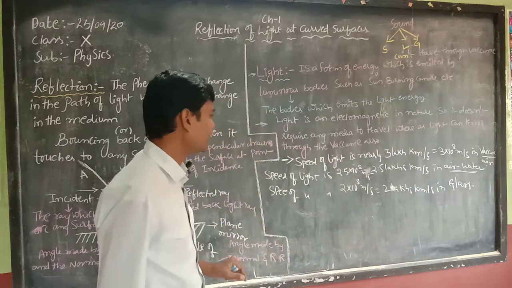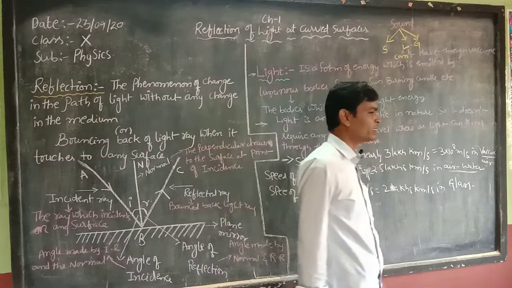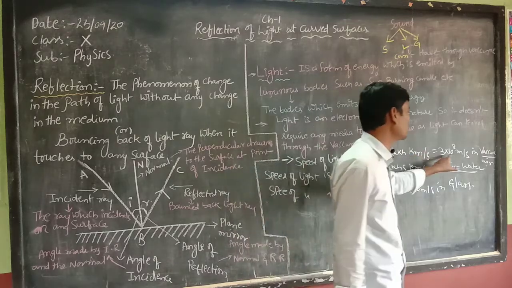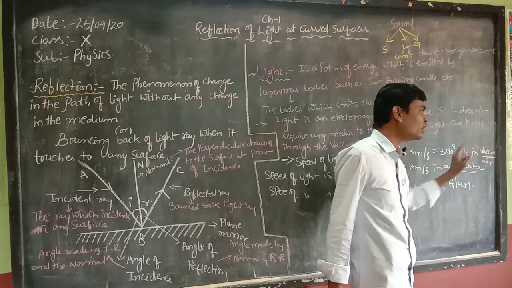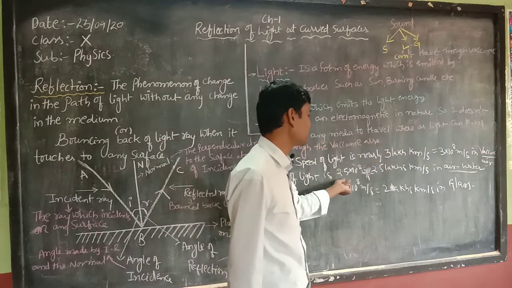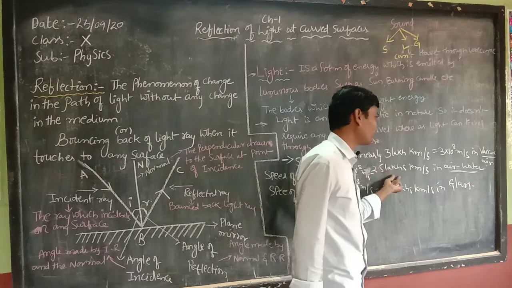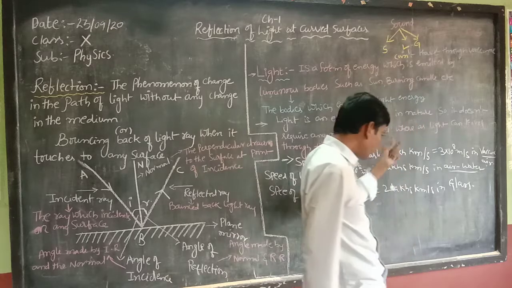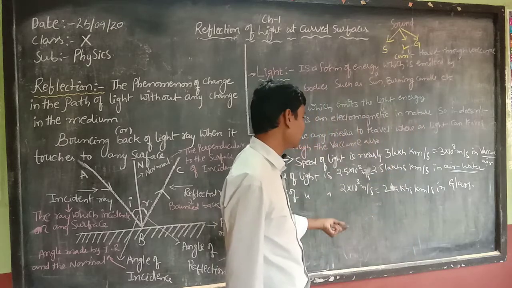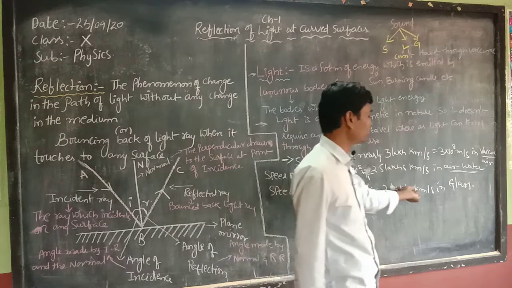Now, once again I revise this. The speed of light is nearly 3 lakh kilometers per second, or 3 into 10 to the power of 8 meters per second in vacuum or air. In air water, the speed is 2.5 into 10 to the power of 8 meters per second, or 2.5 lakh kilometers per second. In glass, it is 2 into 10 to the power of 8 meters per second, or 2 lakh kilometers per second.